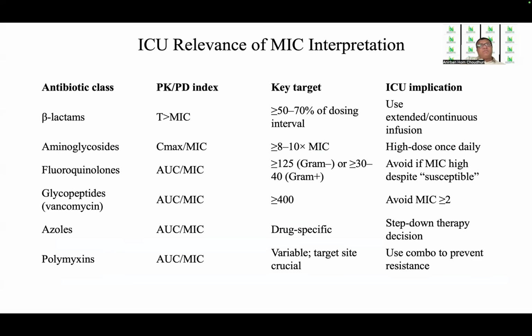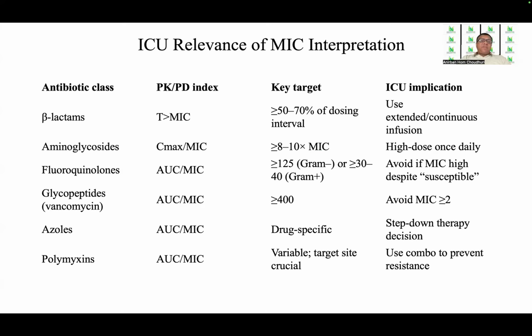A lot of times we need to understand the ICU relevance of MIC interpretation. For beta lactams, we have to look at the PKPD index, which is time over MIC. The key target should be 50 to 70% of the dosing interval, where the concentration should remain above the MIC values. The ICU implication is that we have to use extended infusion or continuous infusion.